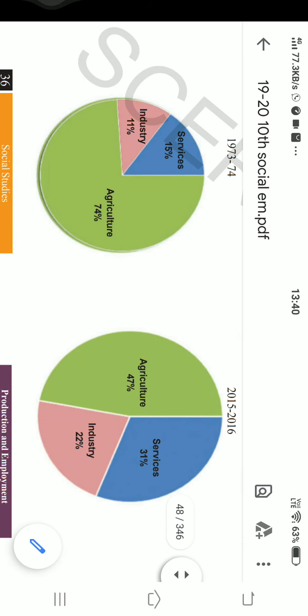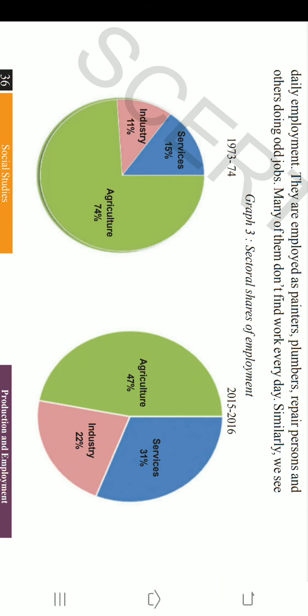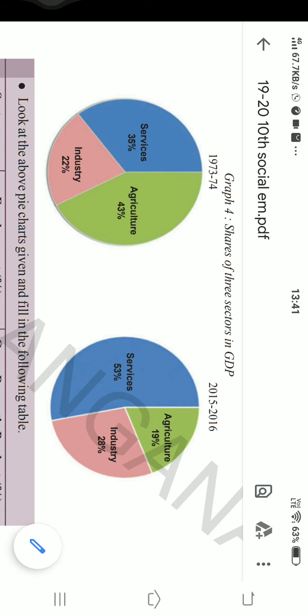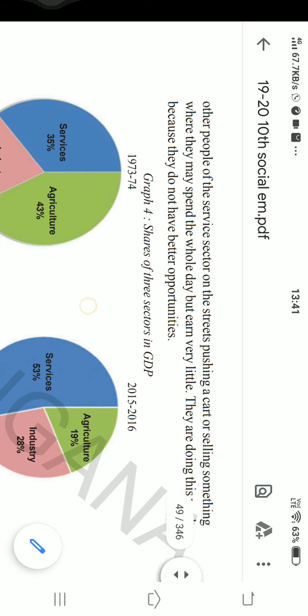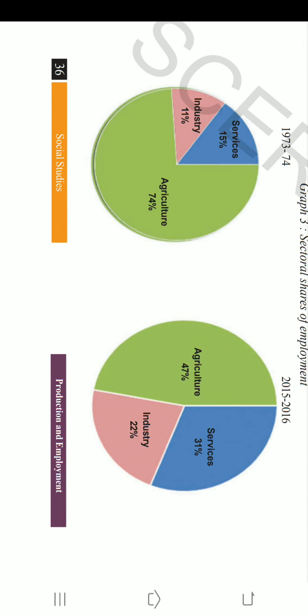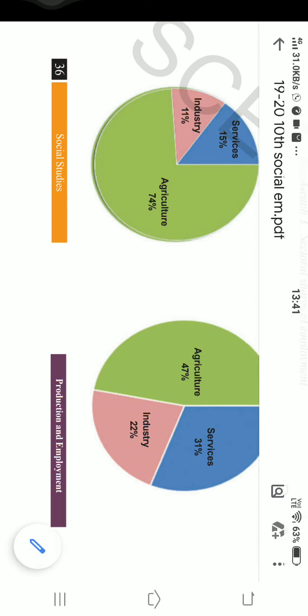If you bring it down to some 20 percent, we still find 19 percent contribution from agriculture. It means some of the workers are extra in the agriculture sector. If they are removed from agriculture, they may find work in other areas, that may be in industries and services.